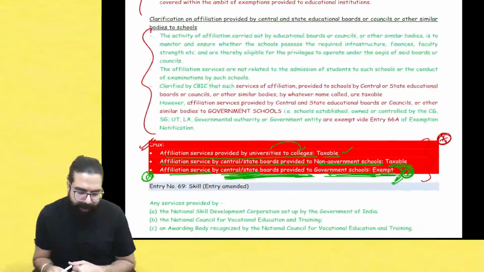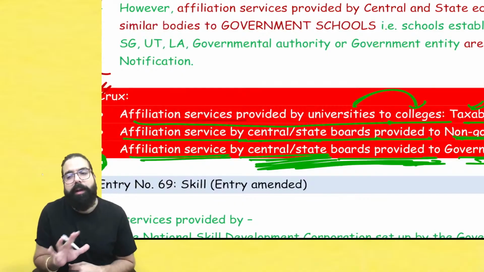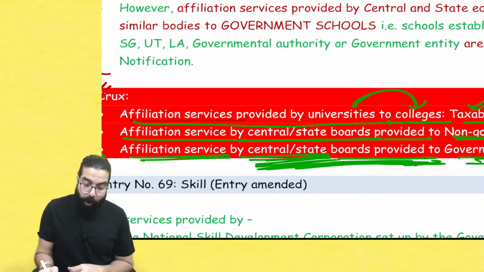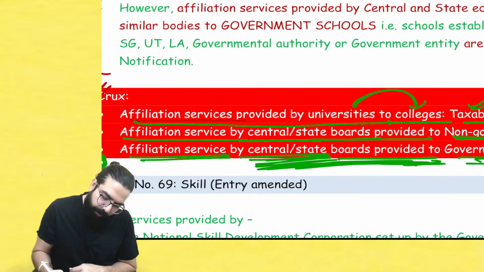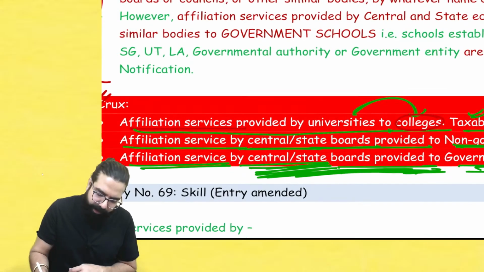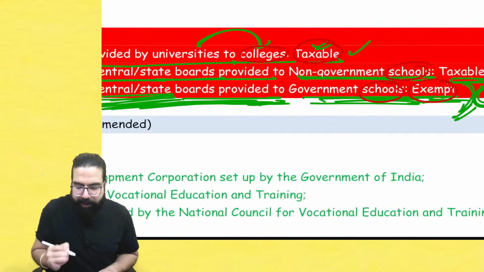Baba, in the college case there is nothing. University giving to college is always taxable. School, no. School is exempt. College is always taxable. Sir, whatever it is, government college? No, Baba. University giving to colleges, government college, whatever college, is always taxable. There is nothing. Only for school they have gone ahead and told. For school the exemption has been given.